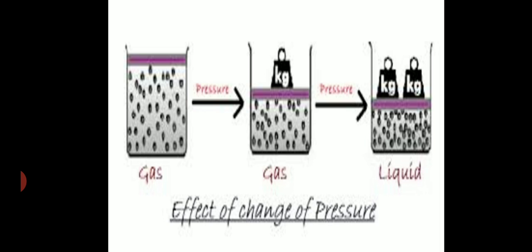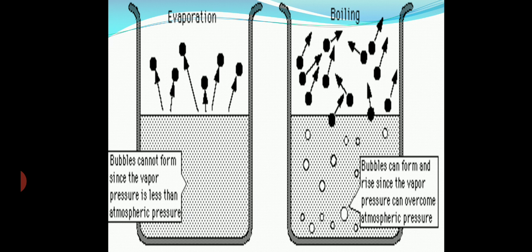By pressing the nozzle of the fire extinguisher, the pressure inside the fire extinguisher decreases and the carbon dioxide comes out in the form of gas. So here the solid carbon dioxide directly gets converted to the gaseous state. So this is also an example of sublimation. Now we will see a very important property of the change of state of matter related to that, that is evaporation and boiling.